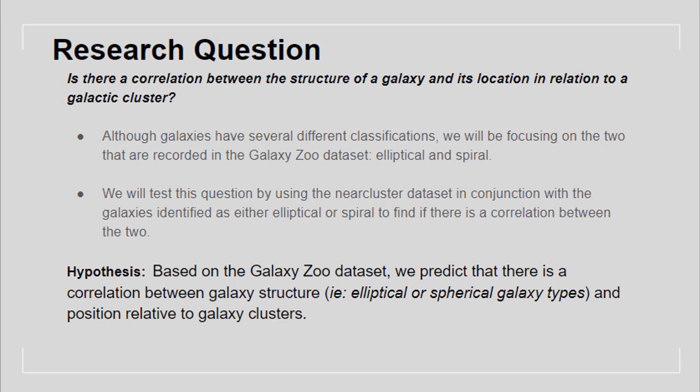Our hypothesis is that we predict there is a correlation between galaxy structure, i.e. elliptical or spiral, and position relative to galaxy clusters. If there is a correlation between cluster proximity and galaxy type, we predict that spiral galaxies are more likely to be found near clusters than elliptical galaxies.